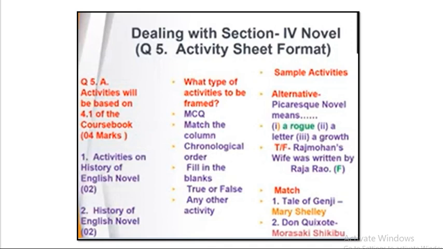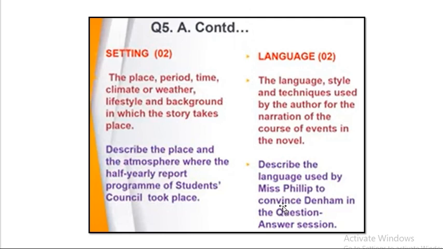See here, sample activities. Here, in the pre-correct novel, the options are given. You have to choose the correct option. True or false is there, match the column is there. So a similar type of question will be asked on that particular unit. You have to keep that in mind.